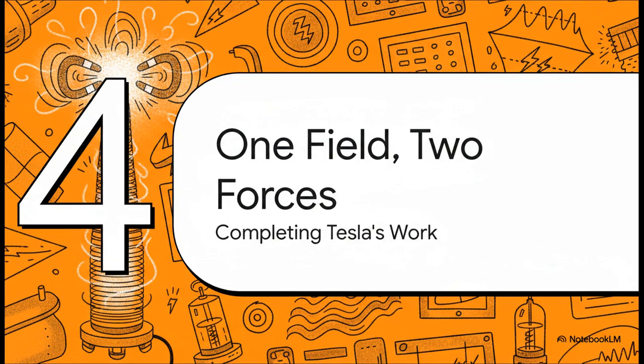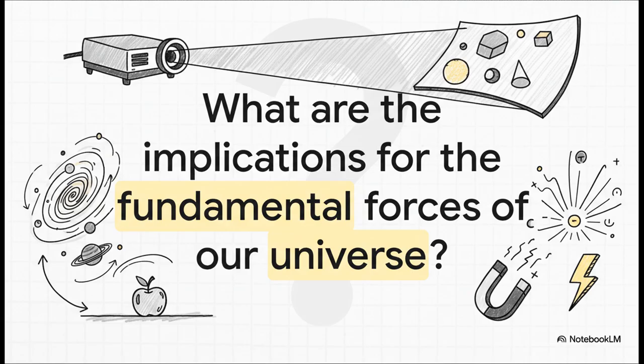Okay, so now we get to the real payoff. This is where the theory attempts to finally complete the work Nikola Tesla started all those years ago. So, if all of reality, everything from tiny atoms to massive galaxies, is just a projection from a single unified blueprint, what does that mean for the fundamental forces of nature? What about these forces we experience as totally separate things, like, say, gravity and electromagnetism?